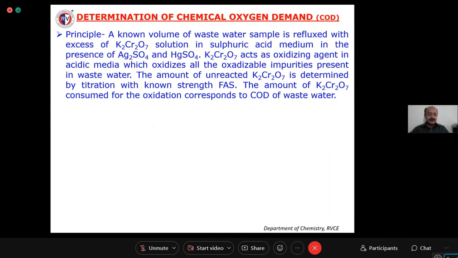Why do you have to acidify with sulfuric acid? Potassium dichromate acts as an oxidizing agent in presence of acidic medium only, right? To create the acidic medium, we are adding sulfuric acid.